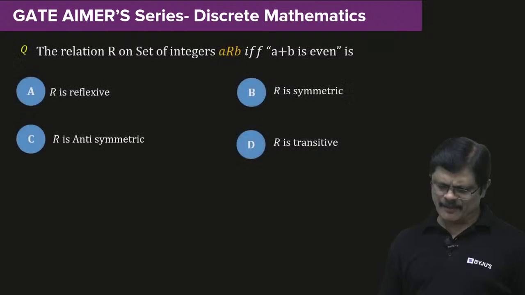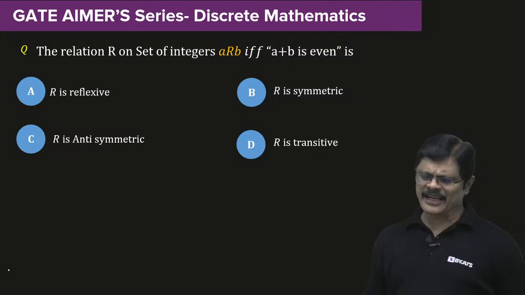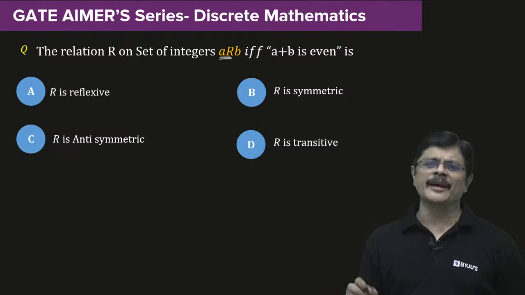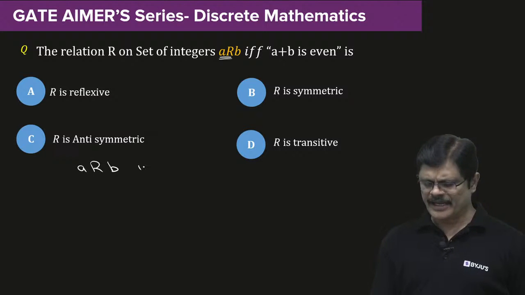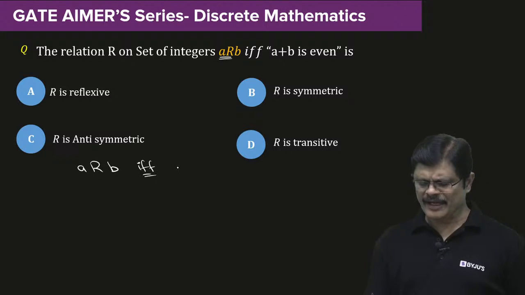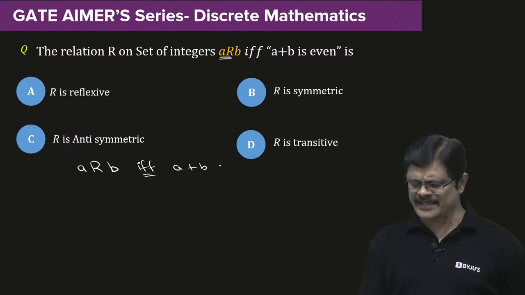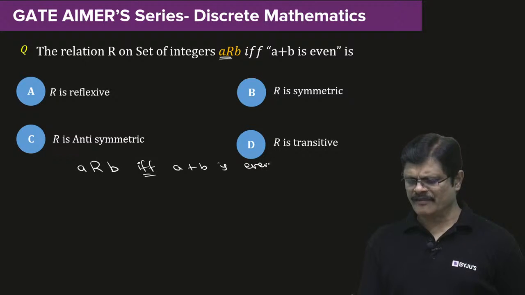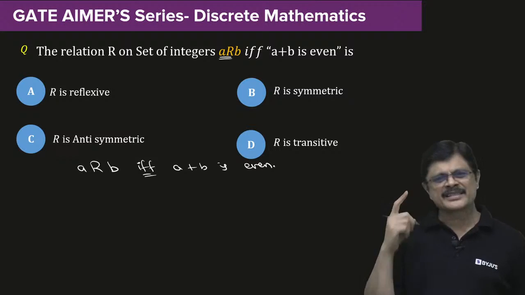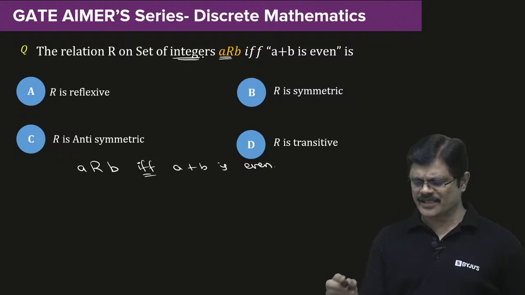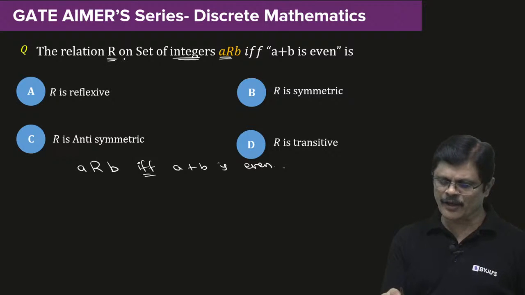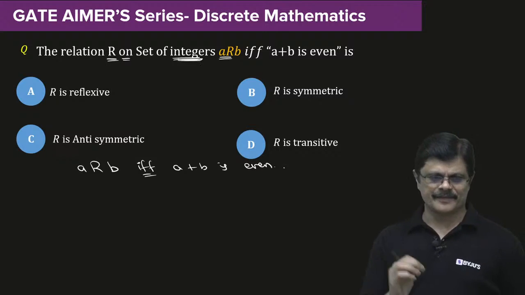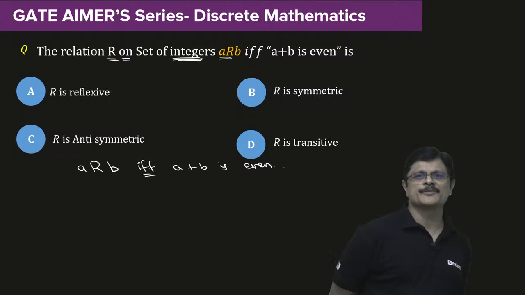Let us take one example. A relation is given like this: a related to b if and only if a plus b is even. This is how the relation is defined, where the set is the set of integers. This is the relation on the set of integers. R is defined on the set of integers, my dear friends.